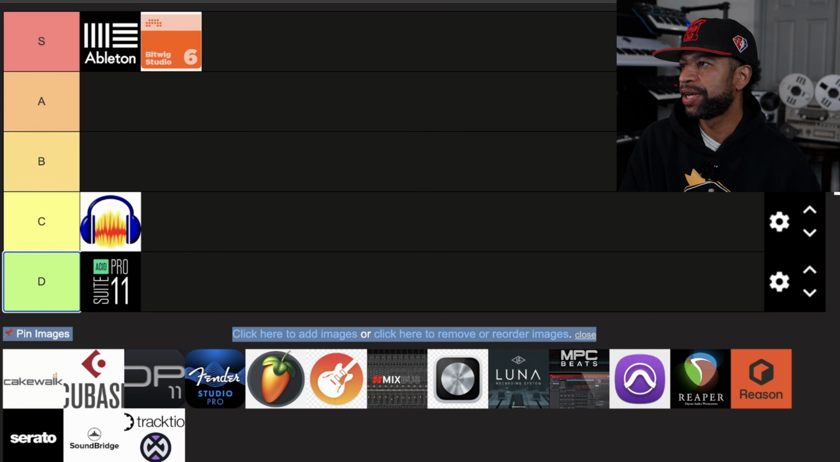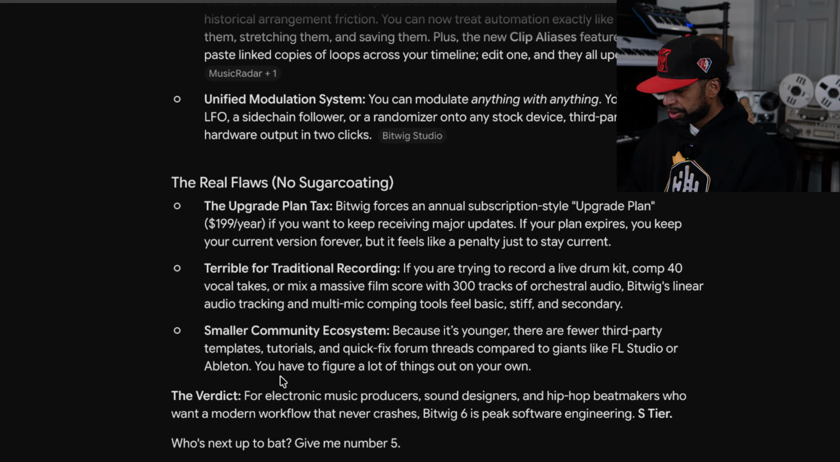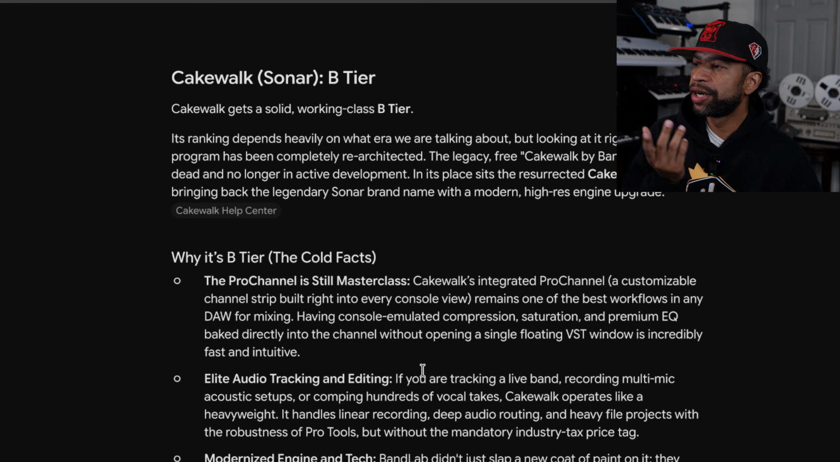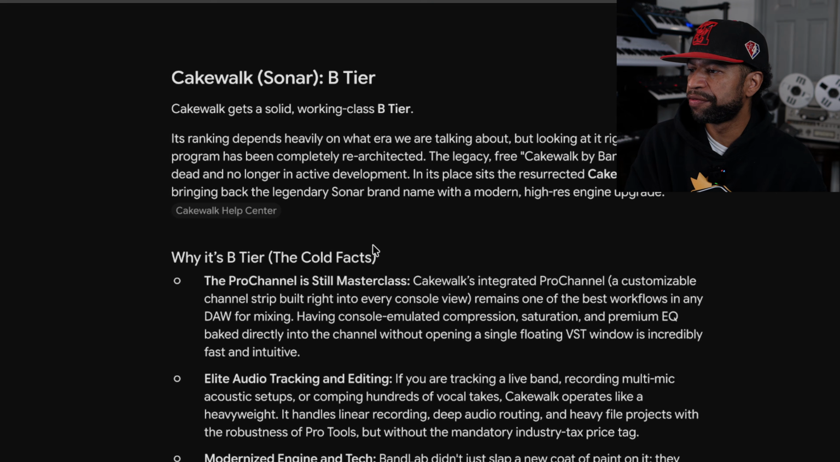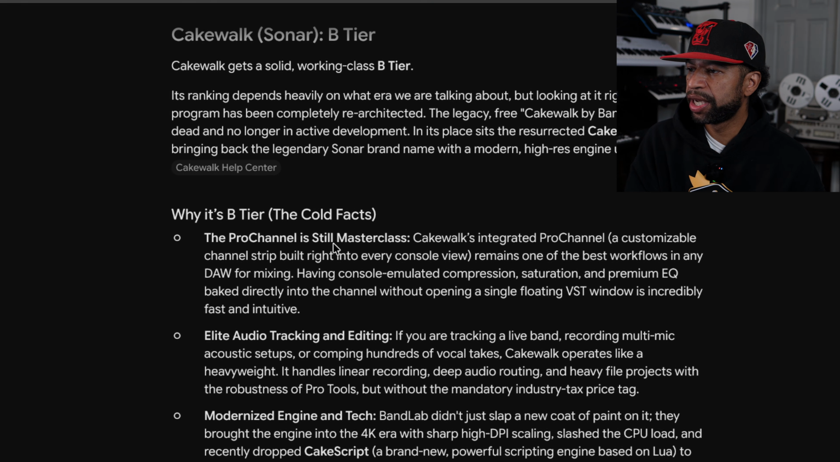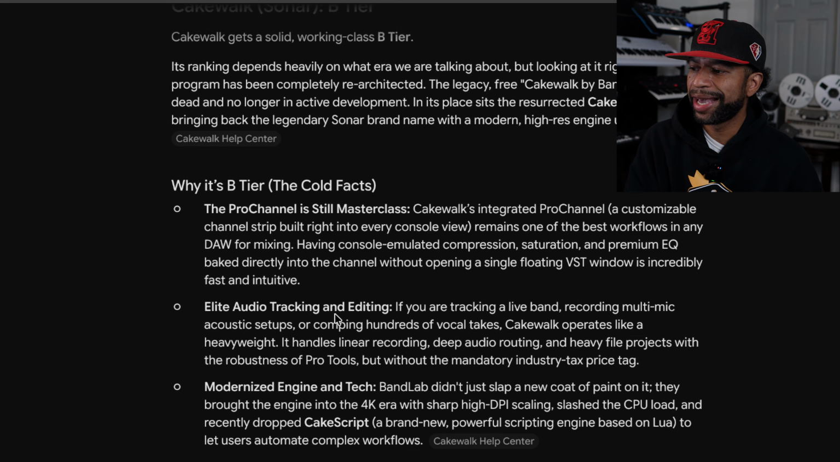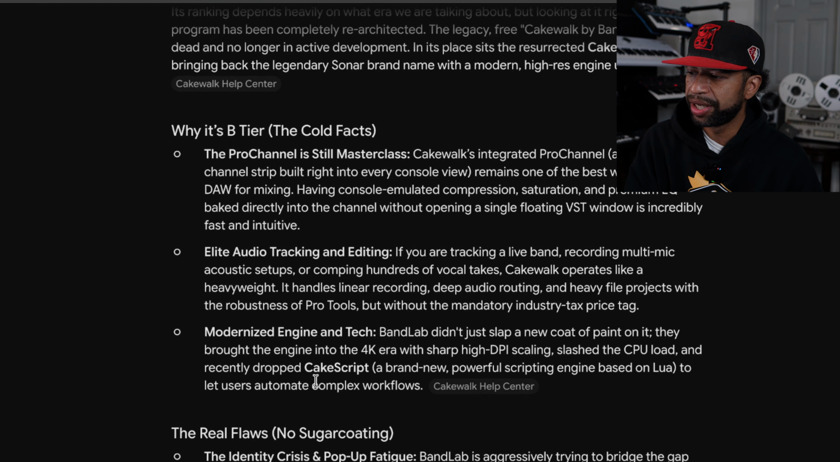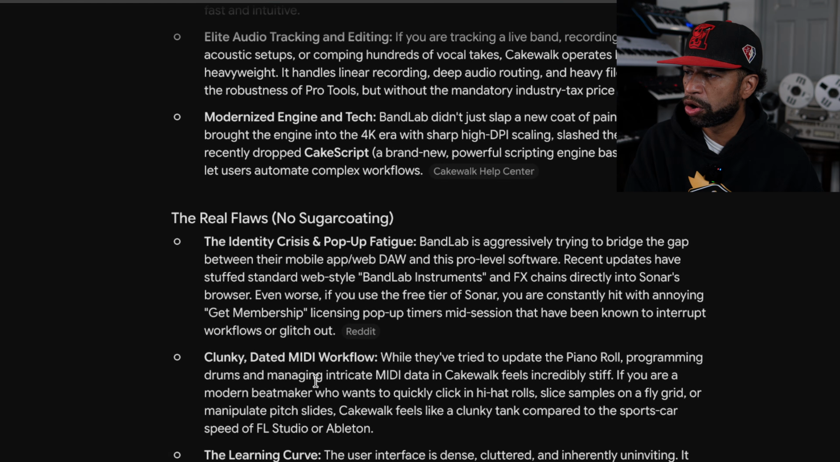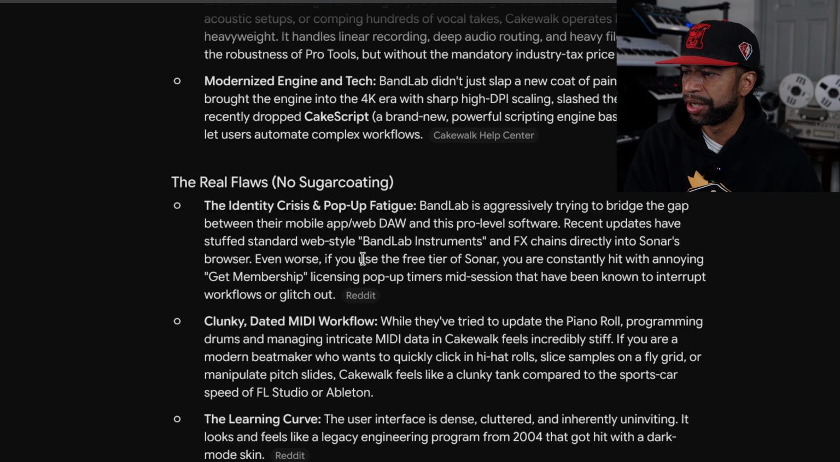All right, up next we've got Cakewalk. So let's see what they say about Cakewalk. All right, so for Cakewalk Sonar, they're giving this a B tier. They say the Pro Channel is still masterclass, elite tracking and editing, and modernized engine and tech. But the real flaws are the identity crisis and pop-up fatigue. BandLab is aggressively trying to bridge the gap. Obviously, it's gone back to Sonar, but I could see that being an issue.